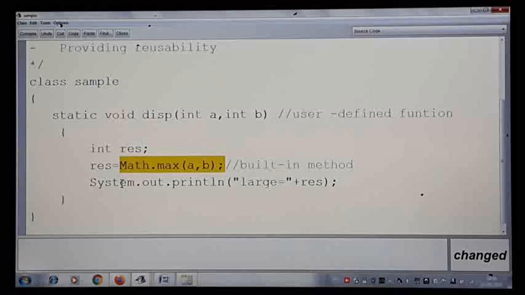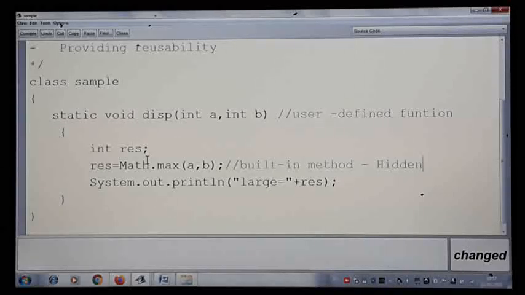Apart from that, have you gone through this math.max method and seen the coding they have written? No, it is actually hidden. You cannot see the content of this method because somebody has written it, and they don't want to disclose the code. Even when you get any application, the file you get is only in executable format, the source code they never give. That is the secret they try to maintain.